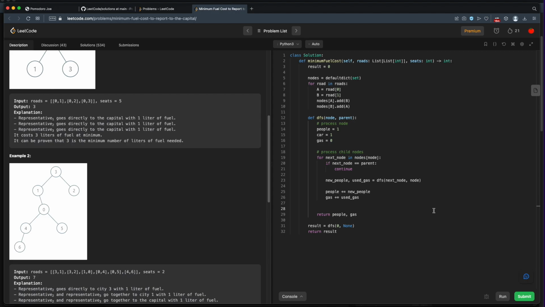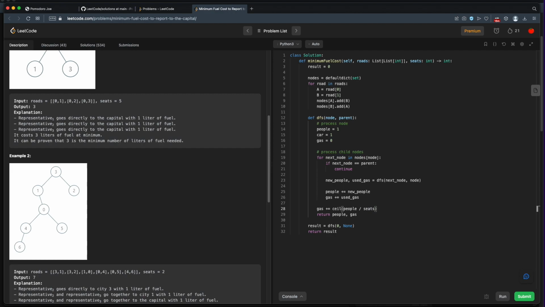So let's see, we'll have gas, and then we need to add in, what do we add in? Well, we add in the number of people divided by the number of seats in the cars. So that's going to tell us how many cars we need to get to the next node. And we will actually need to call ceiling on this because if there's one person, they still need at least one car. So we don't want to round down, we want to round up.